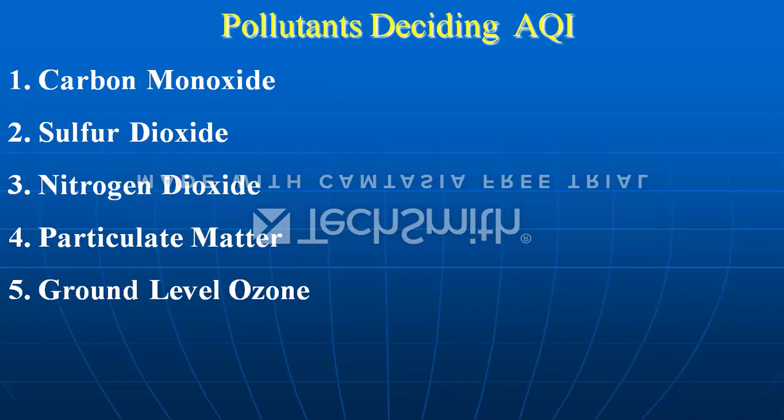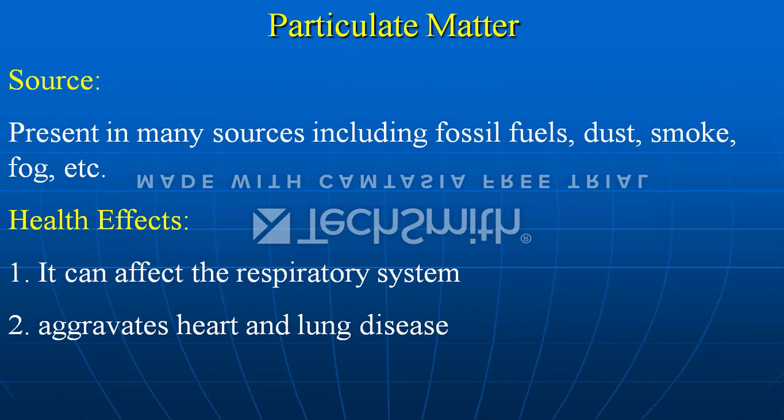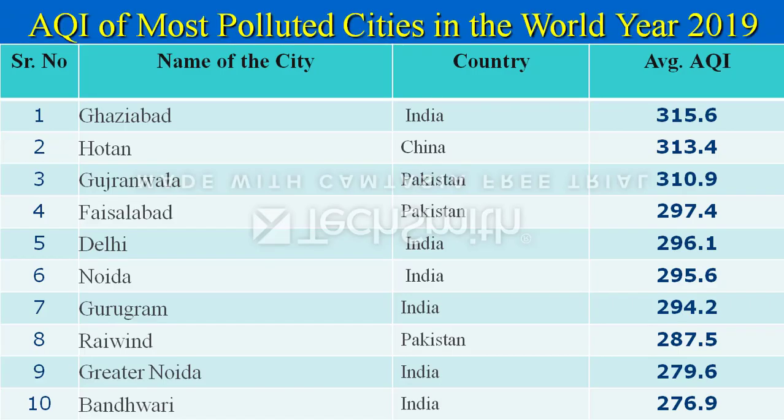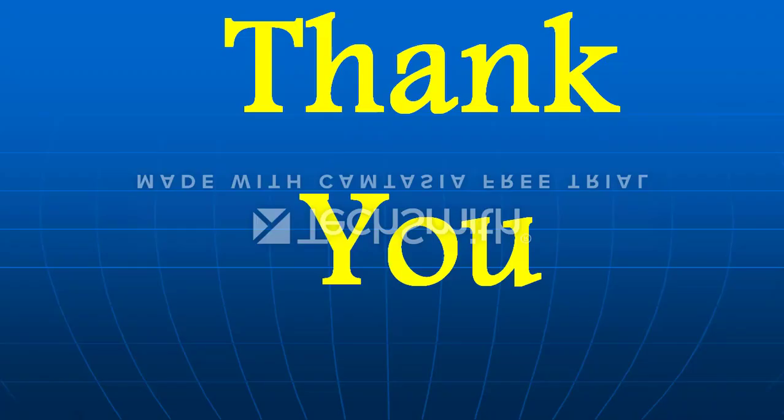This indicates how much damage we are creating for mother earth, because no other living thing is producing pollution except us. Okay, so that's it for the air quality part. Thank you.